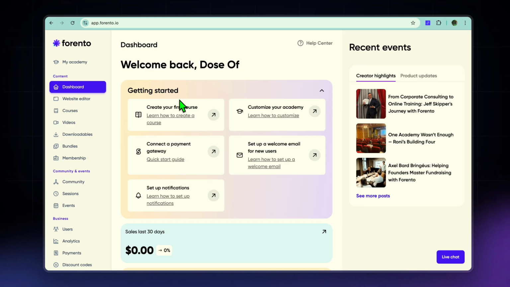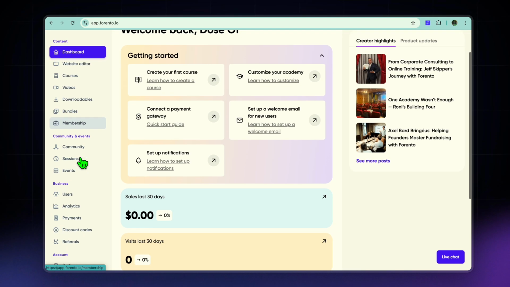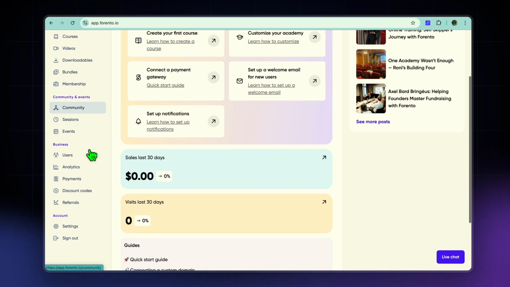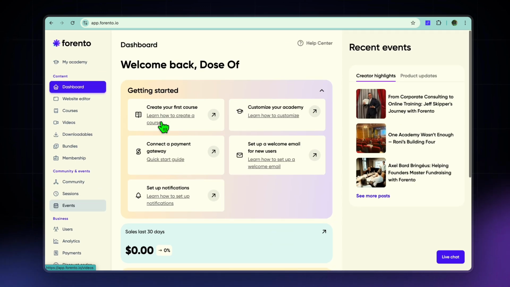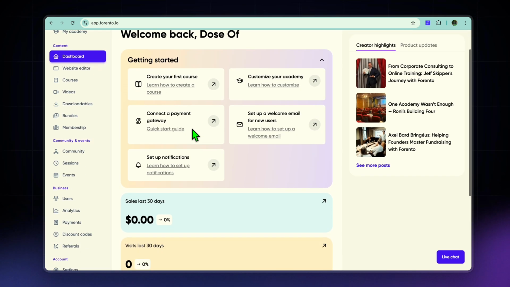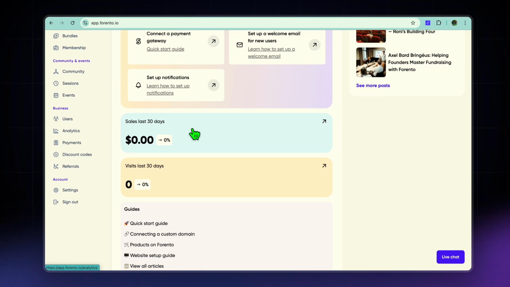And by the way, if you're inquisitive to see how the dashboard would look when you sign up, this is how it is. So from here, you can see that you can create your first course. You can also create downloadables, for example, PDFs or so on. And you can also bundle them and sell them as a package. If you'd like to offer membership, you can do that. You can create your membership website. You can also offer community, one-on-one sessions, as you can see right here, and events. So this is how the platform looks, and those are some of the features that it offers.